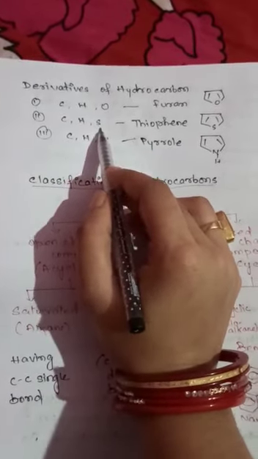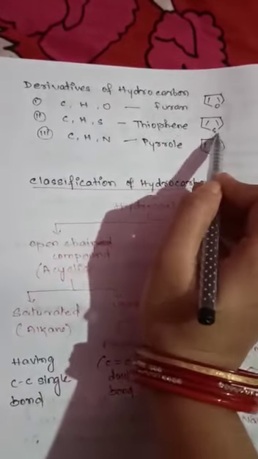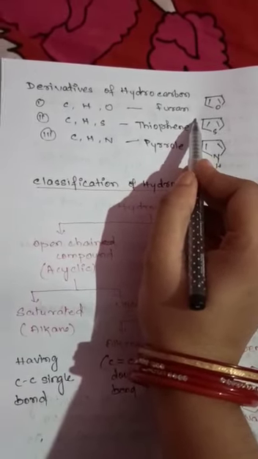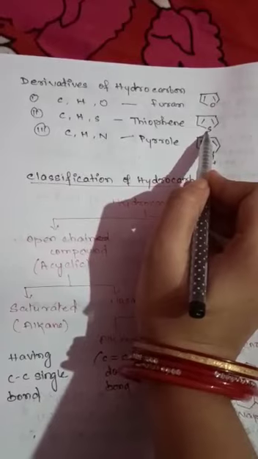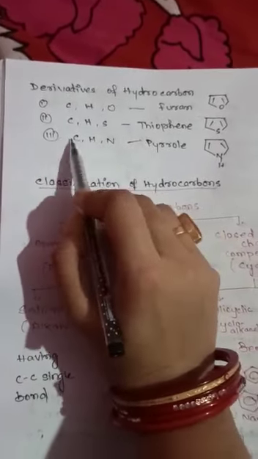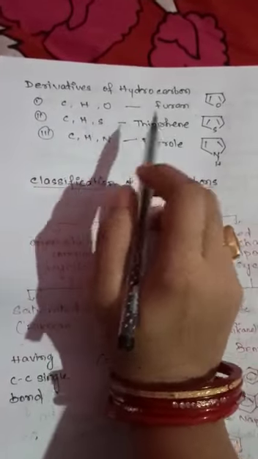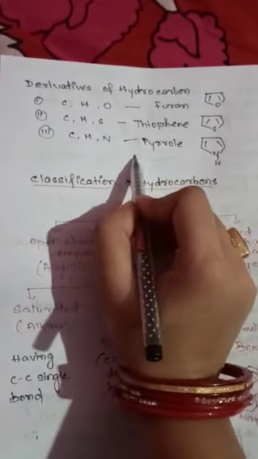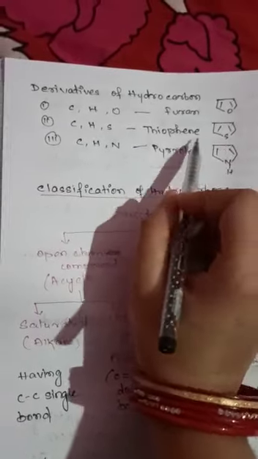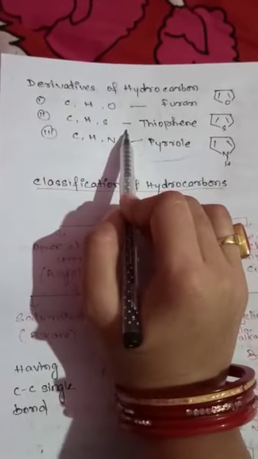An example is thiophene, where carbon, hydrogen and sulfur are all present. Another type of derivative is when a nitrogen atom combines with hydrogen and carbon, then it will form a pyrrole ring structure having a nitrogen atom. These are called the derivatives of hydrocarbon.